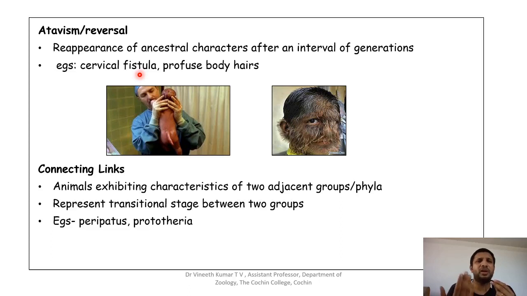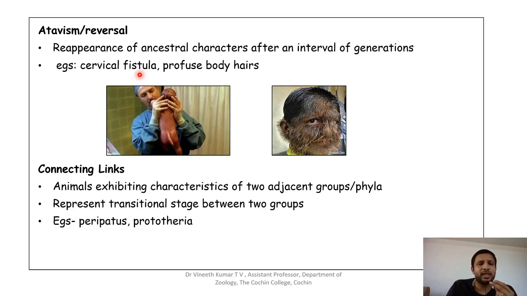But in atavism, when the baby is born, it will have holes at these sites, and that is called cervical fistula, which is not closed in the normal procedure. That is a reversal to the ancestral characters, and that is what is called atavism. Next is the last one in this group, which is the connecting link.